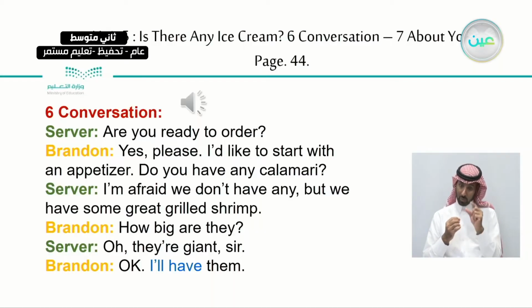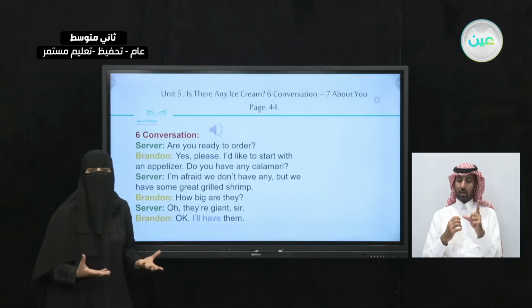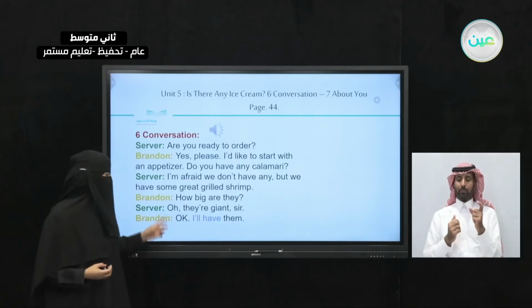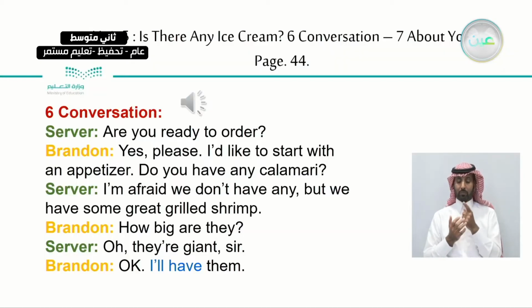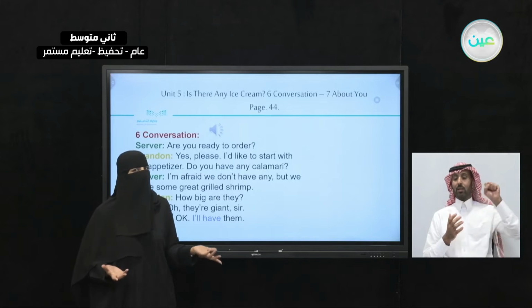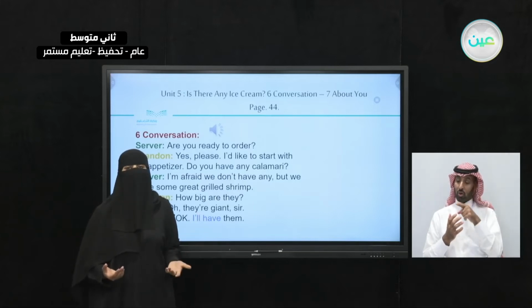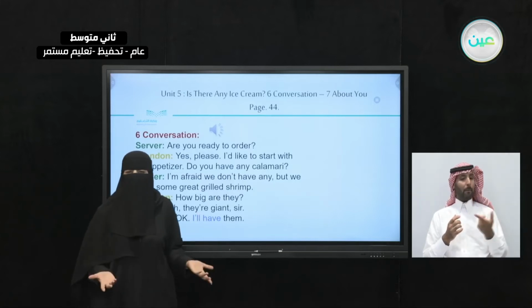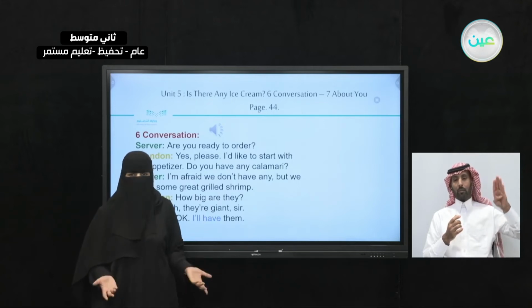So Brandon said, how big are they? He's asking for more details about this order. The server said, oh, they're giant, sir. Is his name Sir? Do you think his name is Sir? I told you before, his name is Brandon. So why is the waiter addressing him as Sir?